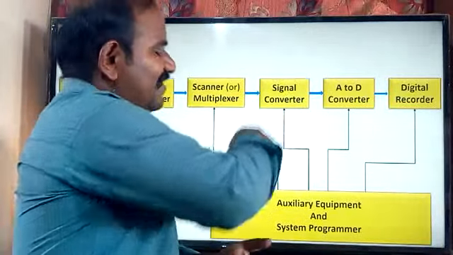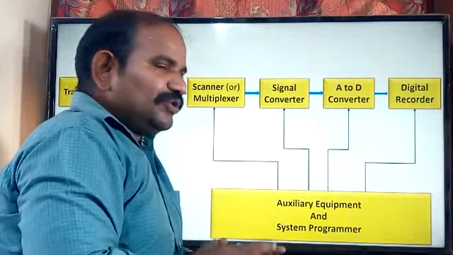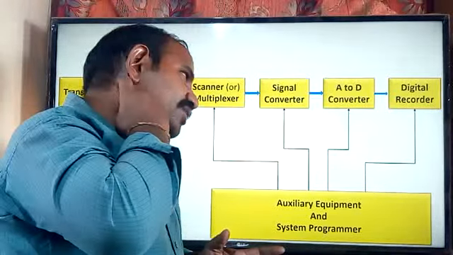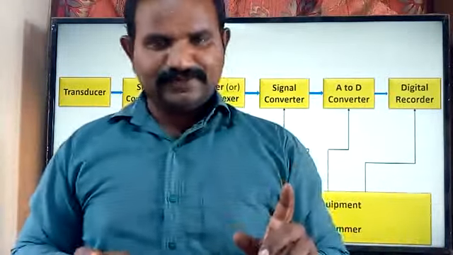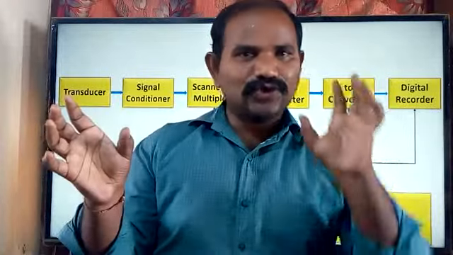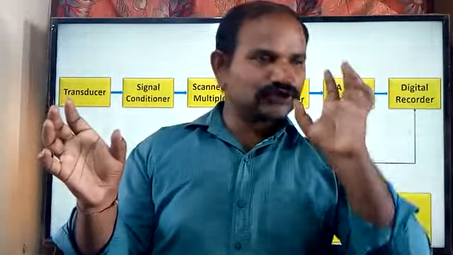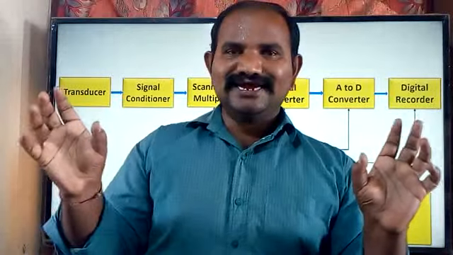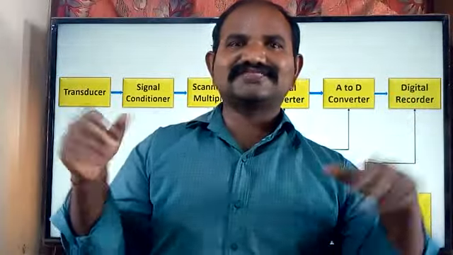And after that, we have the signal converter. The signal converter is nothing but this: when we are trying to send one piece of information from one IC to another IC, don't think that you can directly communicate one device with another device directly.